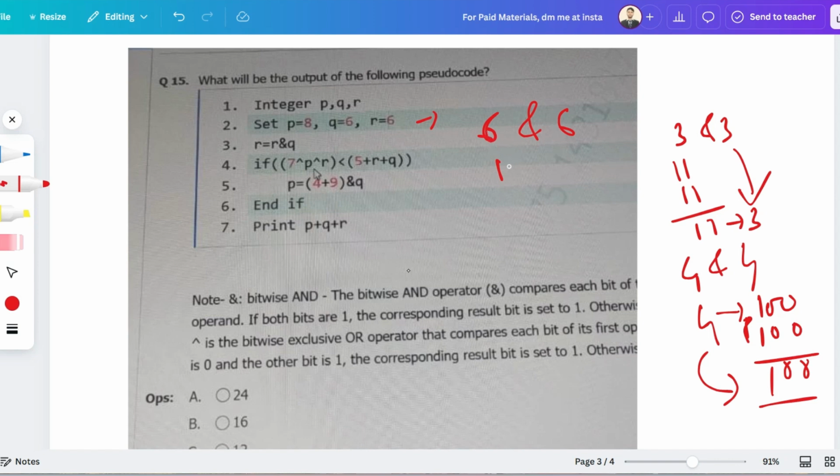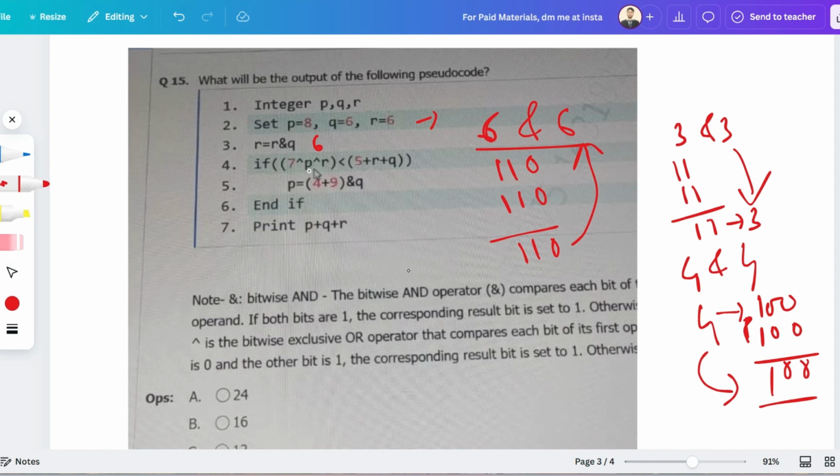Okay, so 6 means 110 and 110. So it will be itself: false, false, true, true, true, true. So that is the trick: whenever the number is the same in an AND operation, the answer will be itself. So r and q is 6. Then comes 7 XOR p XOR r, less than this. Let's just perform this.